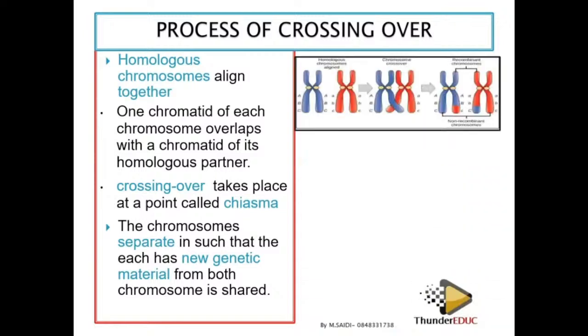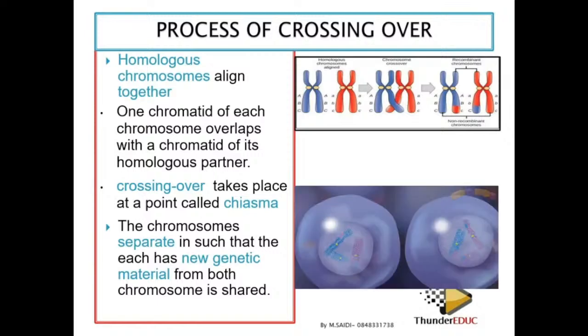All right, let's continue with the process of crossing over. So these differences are brought about by crossing over. Imagine a father producing over 100 million sperm in a single ejaculation, and each sperm is different from each other. What made them different from each other is the process of crossing over, because it forms different combinations of chromosomes.